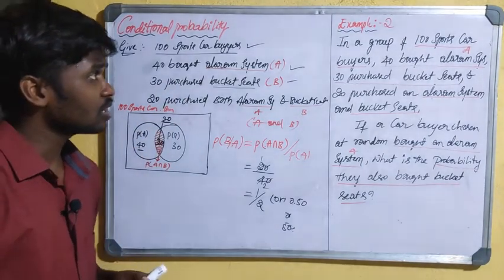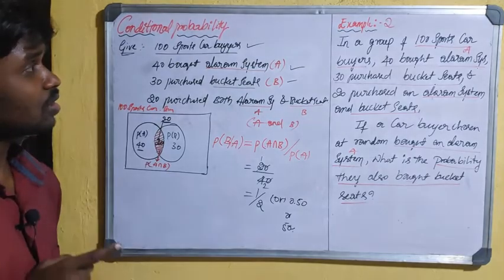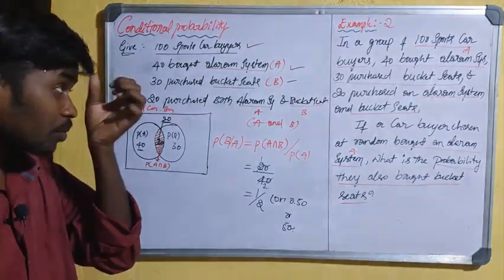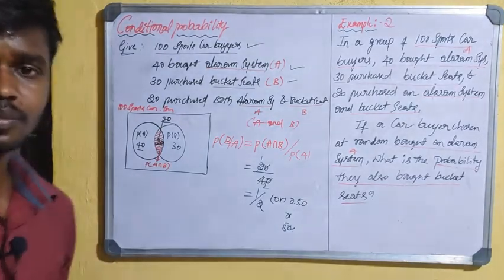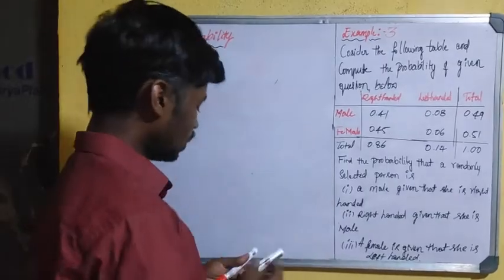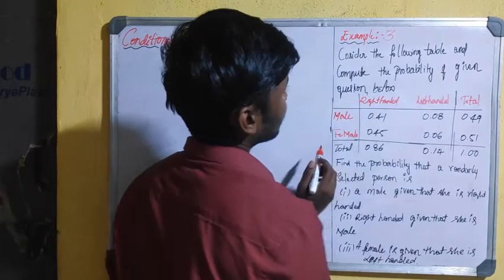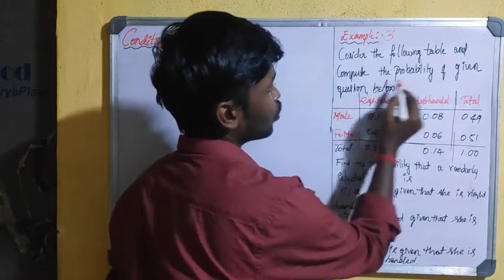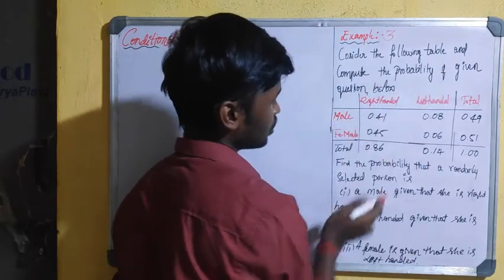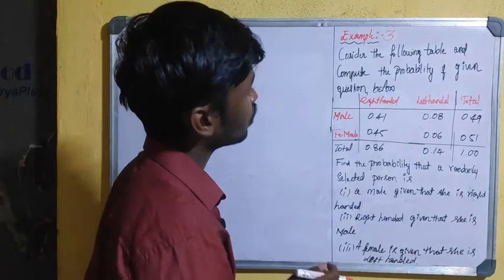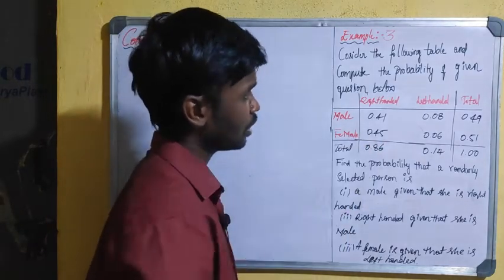Okay, see the next problem, that is the next example, the third example. See the third illustration. Consider the following table, and compute the probability for the questions below. So for this question we have to compute the probability based on this information.